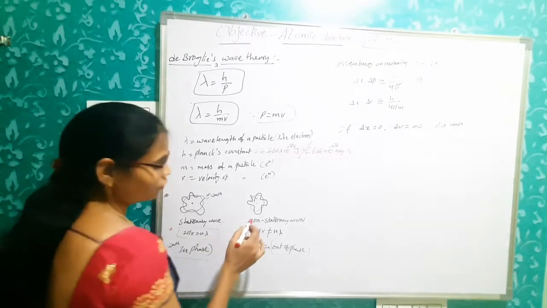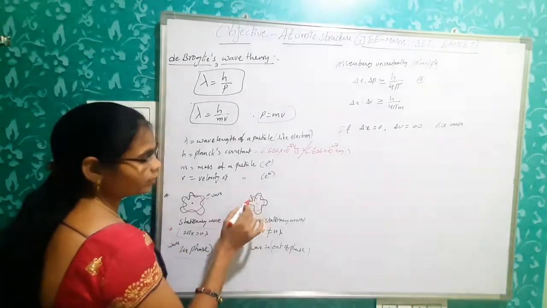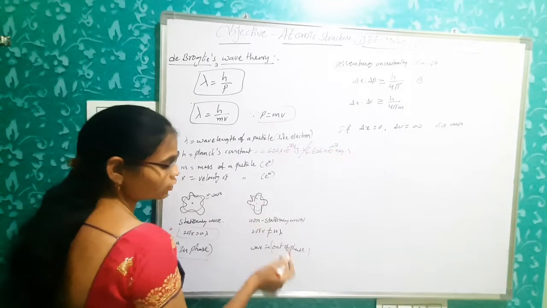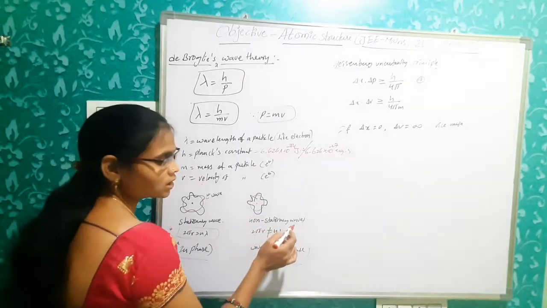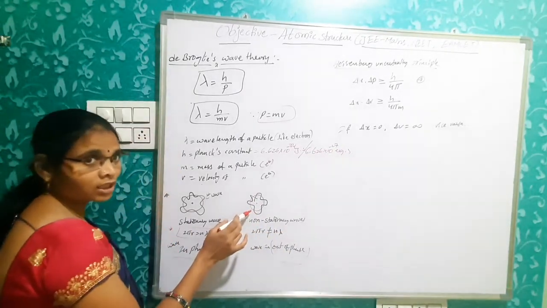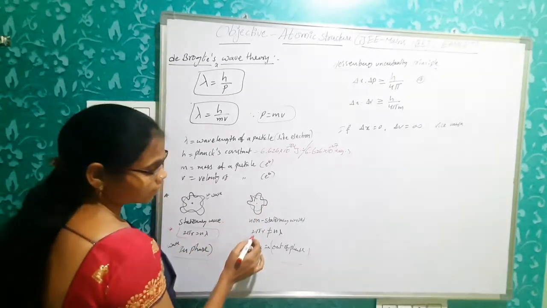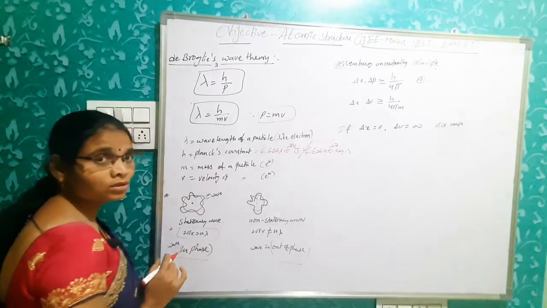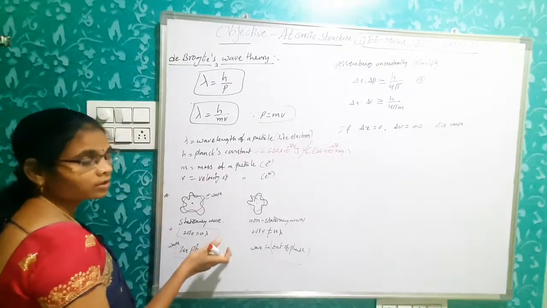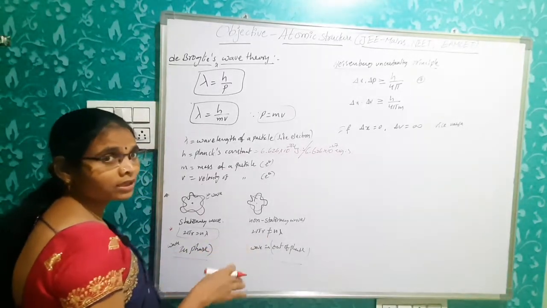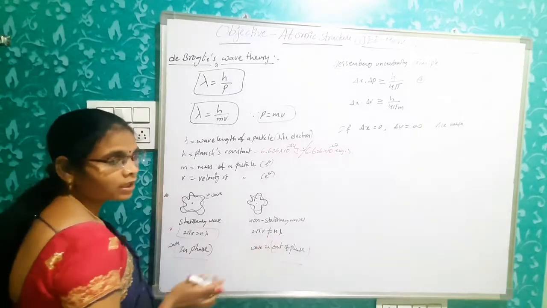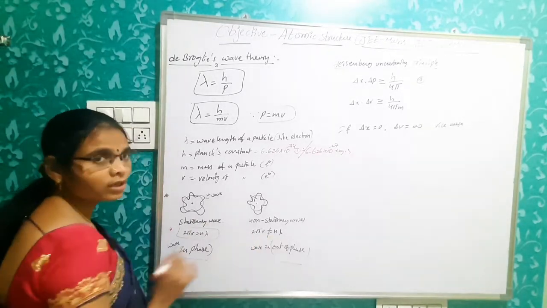If the two ends do not meet, the wave is out of phase, a non-stationary wave that does not give regular crests and troughs. Then 2 pi r is not equal to n lambda, meaning the circumference of that Bohr orbit may be less than or more than an integral multiple of the wavelength.